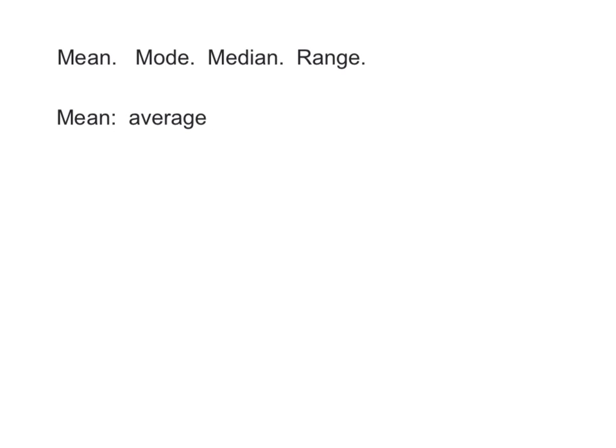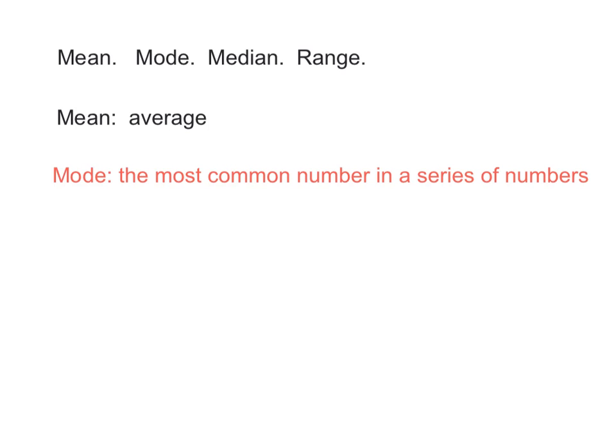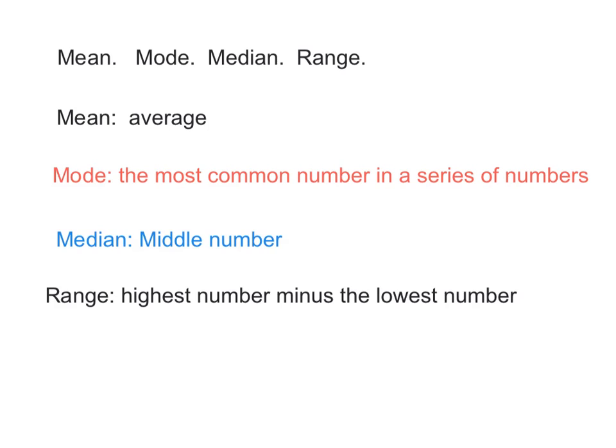The mean is considered the average of the data set. The mode is considered the most common number in a series of numbers or data. And the median is our middle number. It separates the top half of the data set from the bottom half of the data set. And the range, which is the highest number minus the lowest number, gives us the span between the highest and the lowest numbers.